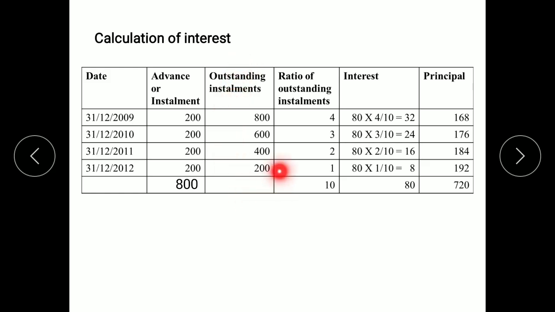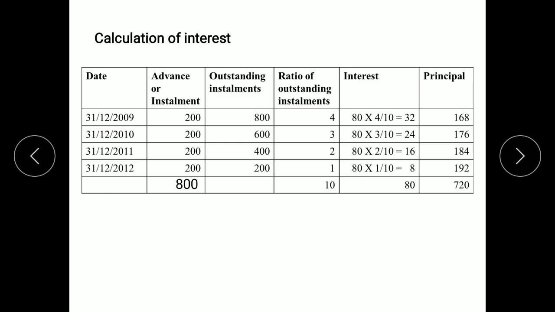We are just preparing this outstanding installments column just to get the ratios. So just assume that in the beginning installment is not paid, so outstanding will be 800. 800 minus first year's installment will get 600, minus 200 again 400, minus 200 will get the last 200. So this column is prepared so that we can get the ratio of outstanding installments. All these numbers are divisible by 2, so we get these ratios 4, 3, 2 and 1. Total of ratio is 10.